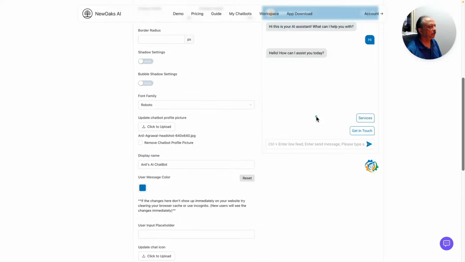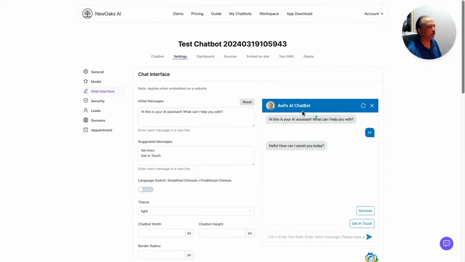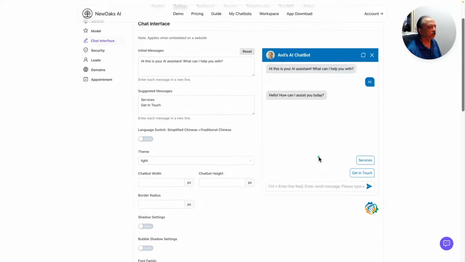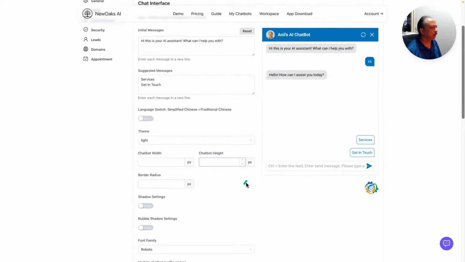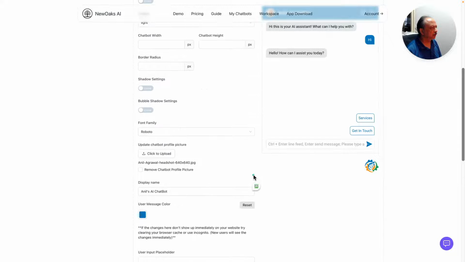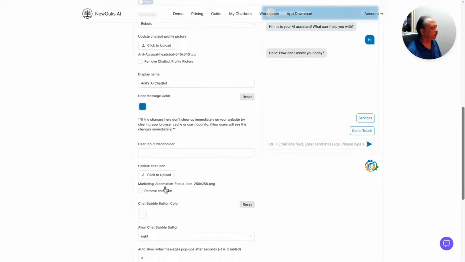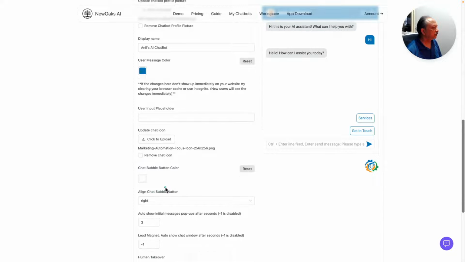Plus, the color on the banner of this chat widget seems to go along with whatever the user message color is. This one, I believe, or at least there is no option for me to customize that. So that's just a little bit of nitpicking, but other than that, this is really not a big deal.